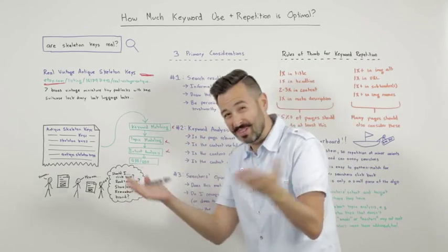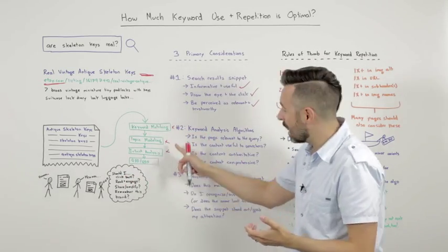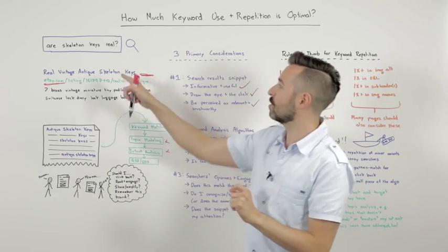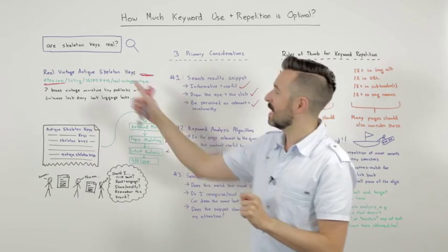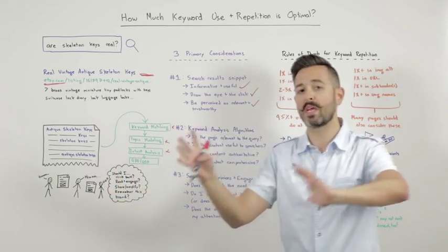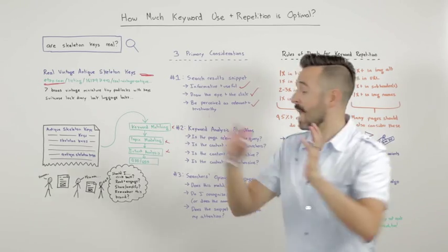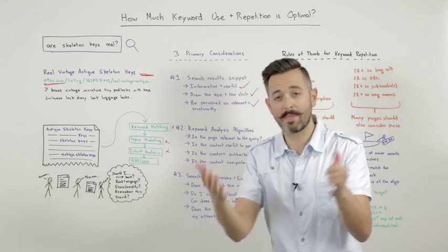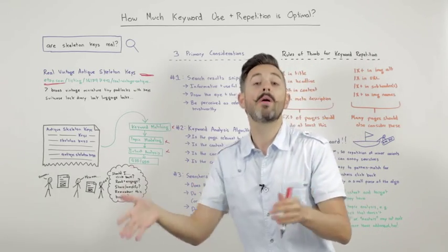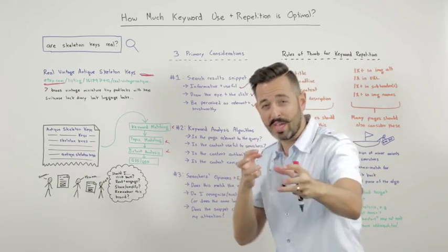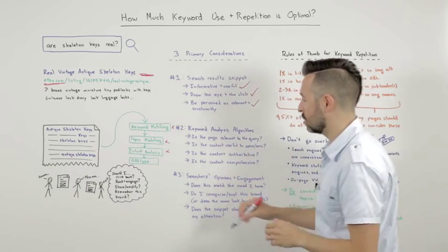And sometimes when you get analyzed for this, if you are not serving the same intent, say you're selling skeleton keys, you might not rank as well for "are skeleton keys real" as someone providing a purely informational document. And if someone searches for antique skeleton keys, your document about whether antique skeleton keys are real might not rank as well as someone who actually sells them, because Google's trying to serve that intent, and they do a pretty good job with that.